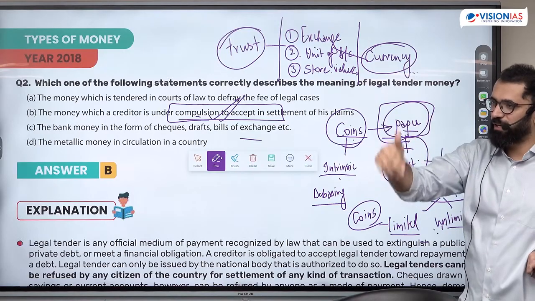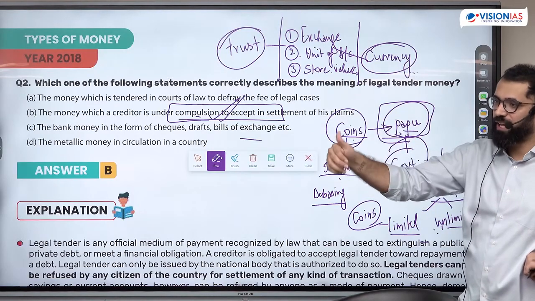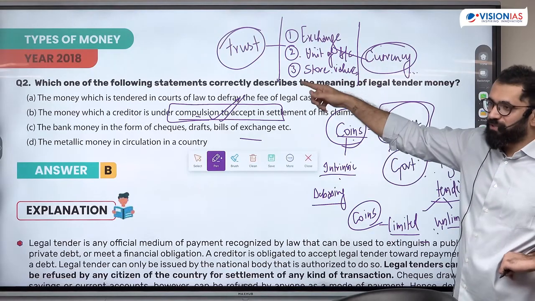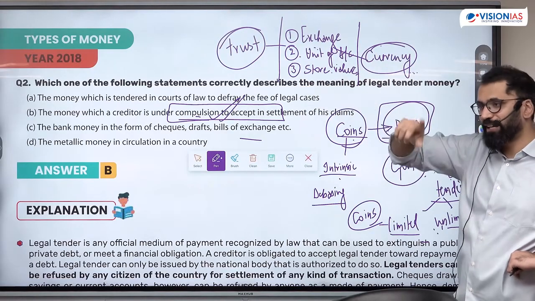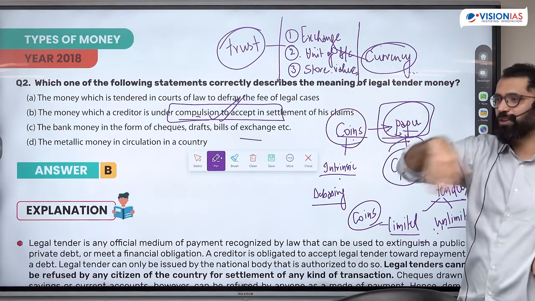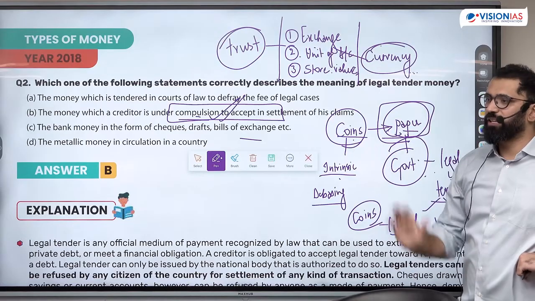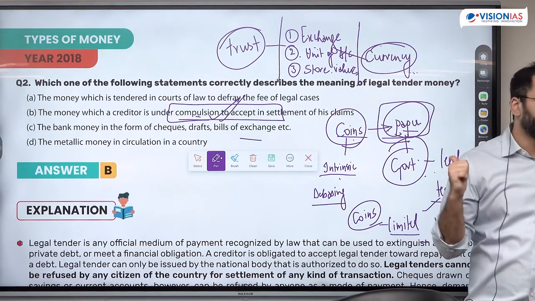Check is a payment instrument. Draft is a payment instrument. You have UPI. You have net banking, RTGS, IMPS. I'm facilitating all these processes. That you can definitely refuse. But to make the process easy, I have given you these options. You can refuse those, but you cannot refuse notes. Is it clear what is legal tender?